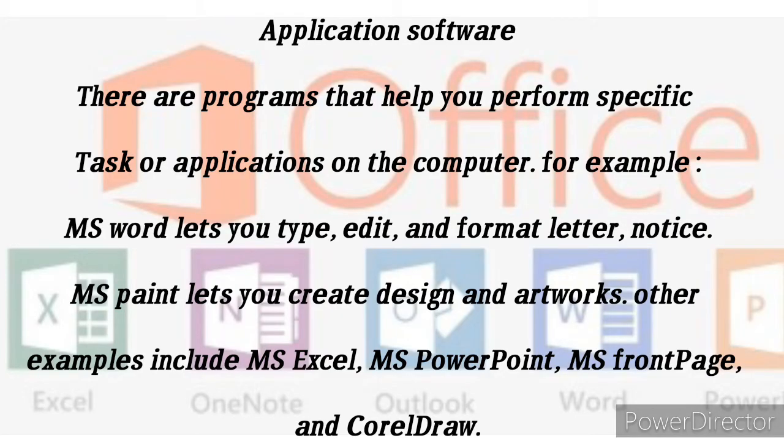Application software. These are programs that help you perform specific tasks or applications on the computer. For example, MS Word lets you type, edit and format letters and notices. MS Paint lets you create designs and artwork. Other examples include MS Excel, PowerPoint, Front Page and CorelDRAW.